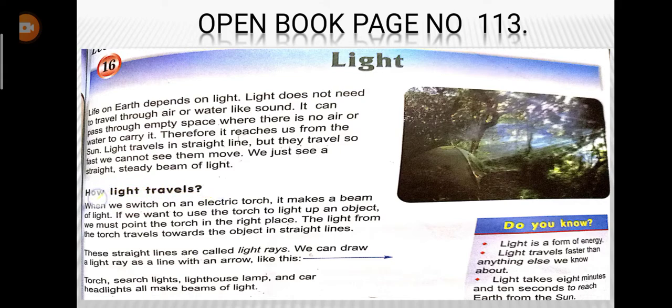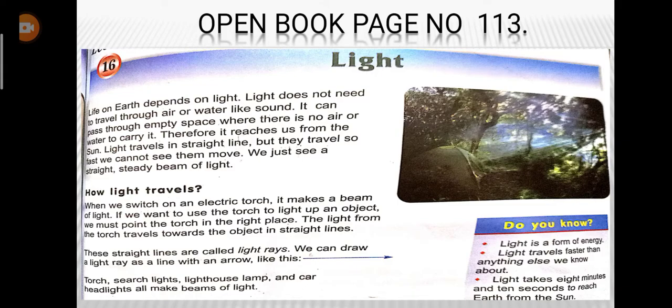They travel so fast we cannot see them moving. We can just see a straight, steady beam of the light. It means that light travels in a straight line. We can see the sunlight from the sun to our earth, although there is a huge distance, there is space between, and in that space there is no air, there is vacuum, but still the light can pass through the vacuum because it can travel through vacuum in the form of light waves, light rays, and those rays are always in a straight line.